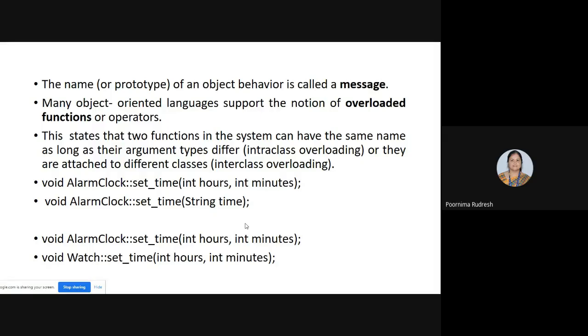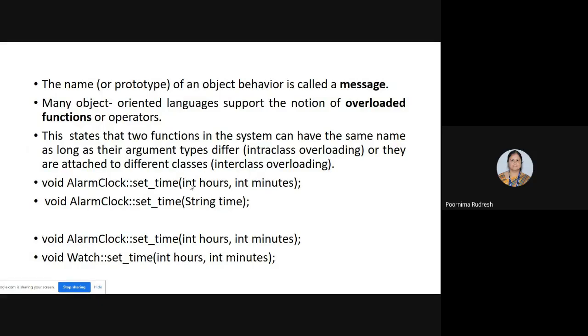Intraclass overloading means in the system, two functions can have the same name as long as their argument types differ. See here we have the alarm clock, set time is a function, and it is having the integer argument, but in the second one, it is having the string argument. But see the function name. Function name is same, set time. So we are using the same function name, but the arguments differ, right? And this type of overloading is called intra-class overloading.